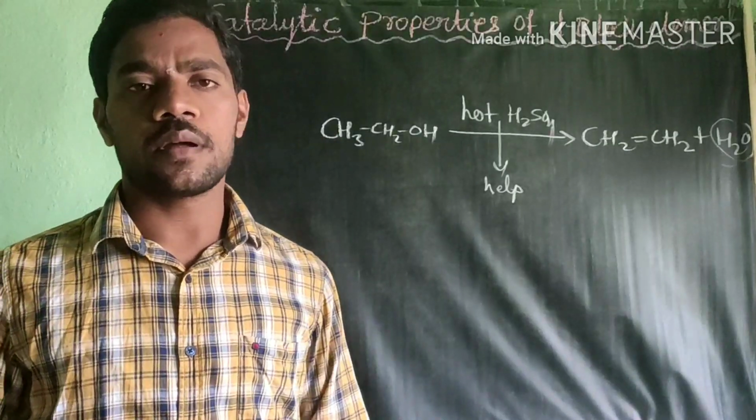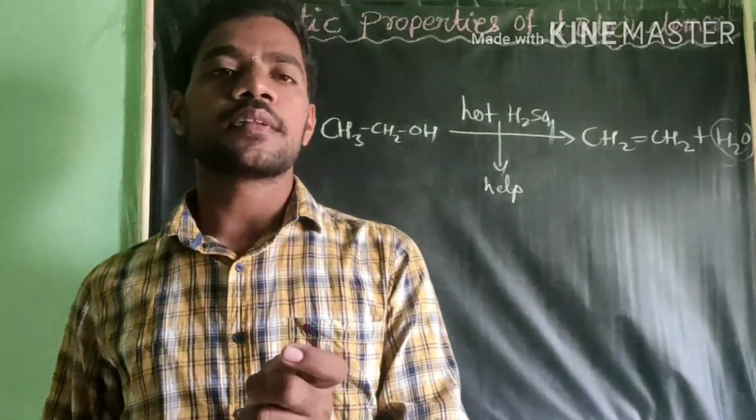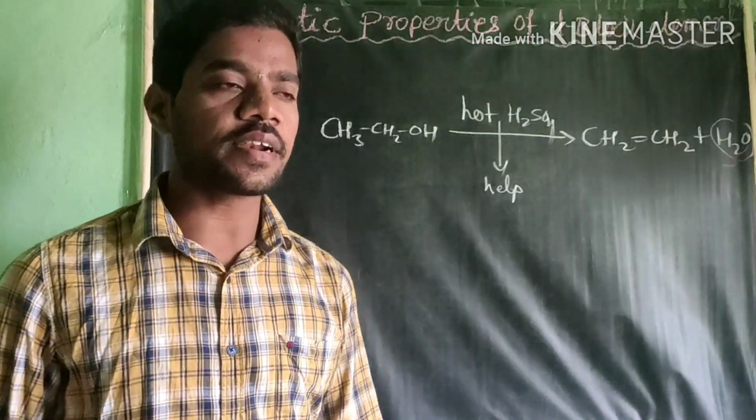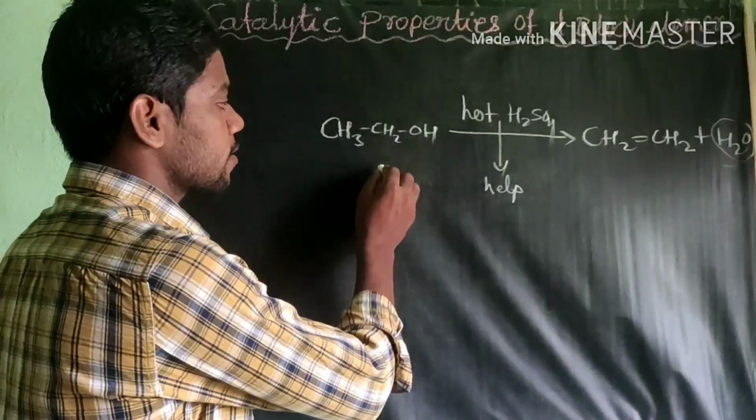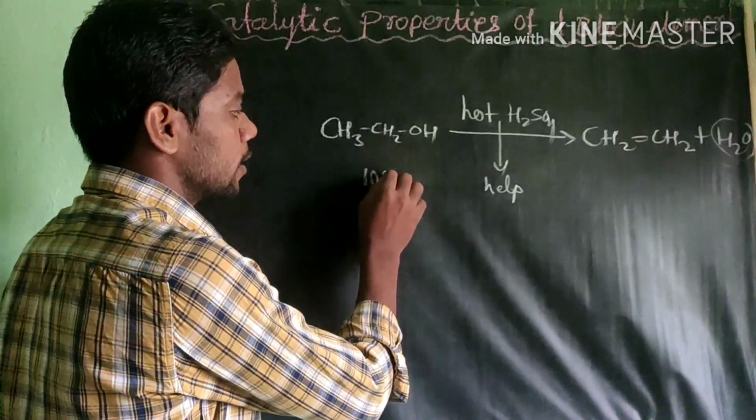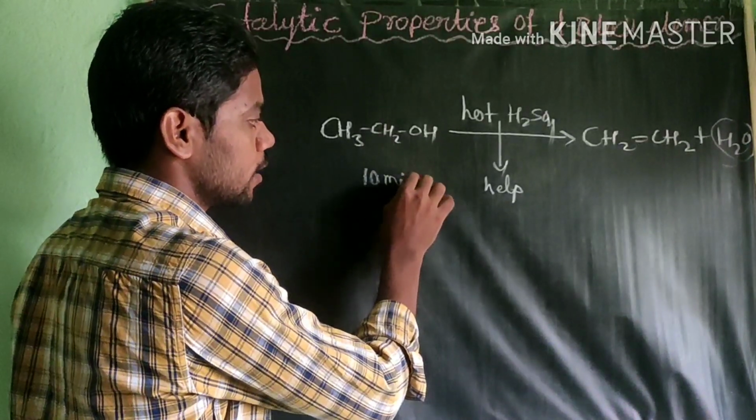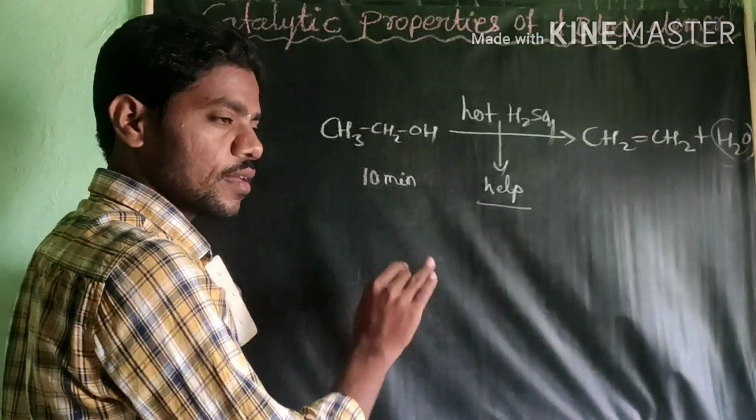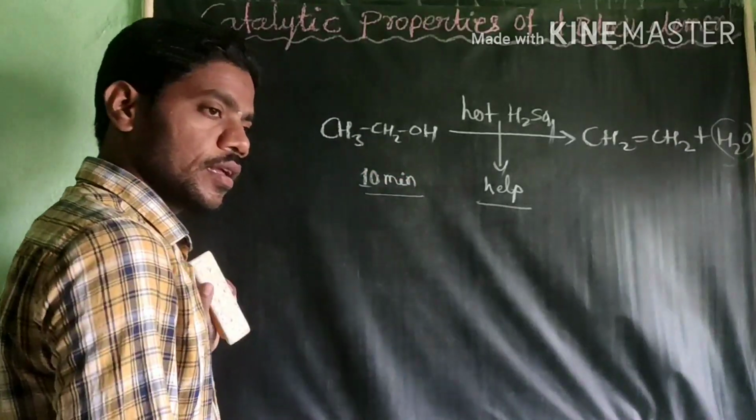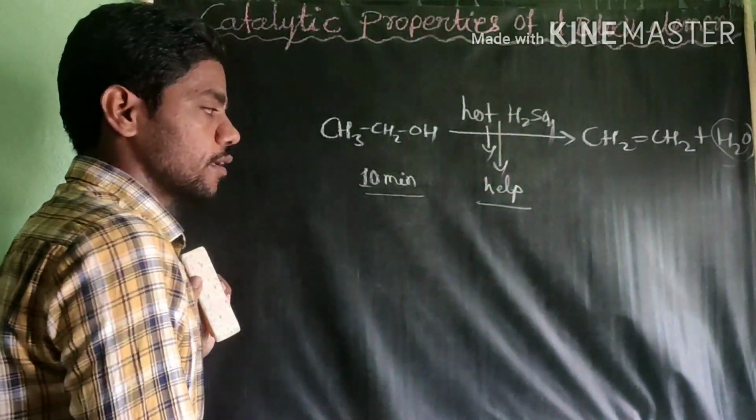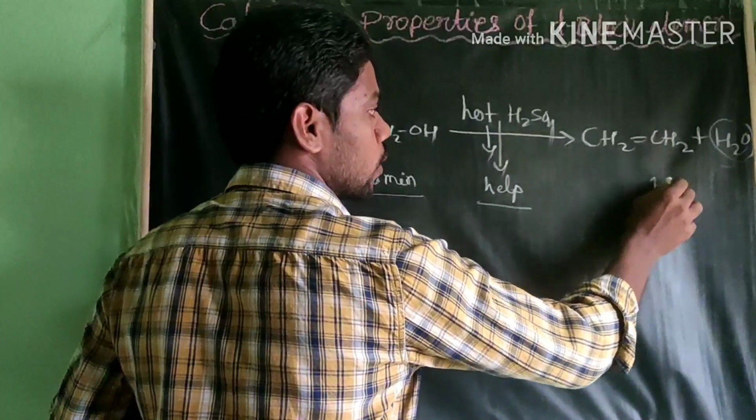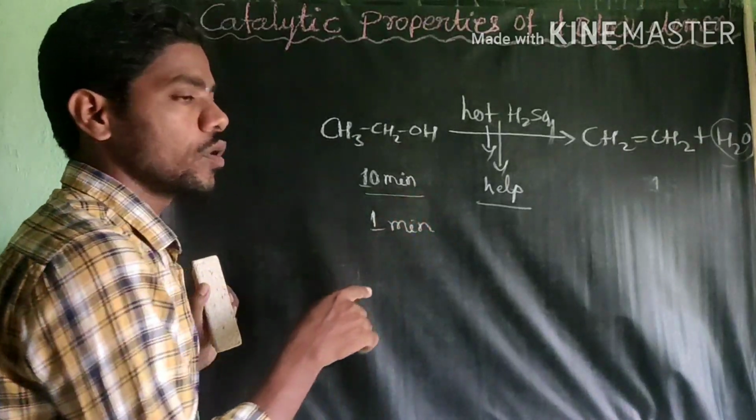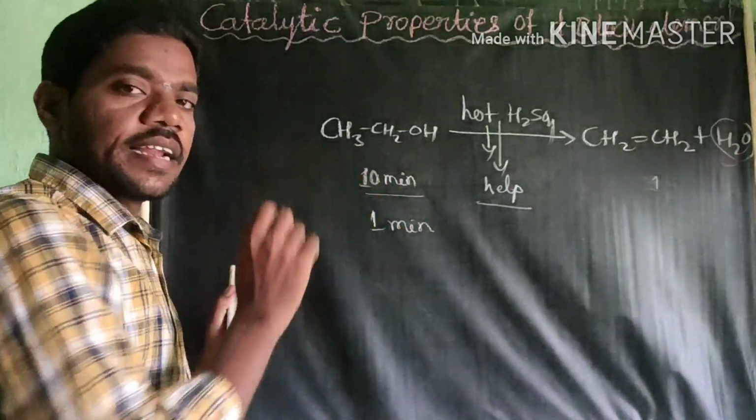One more way of defining a catalyst is a substance which alters the rate of a reaction. For example, suppose one reaction takes place in 10 minutes. After adding the catalyst, this reaction is over in only 1 minute. A 10-minute reaction is completed in 1 minute. Therefore, this increases the rate of reaction.